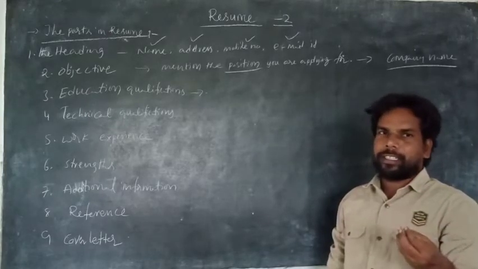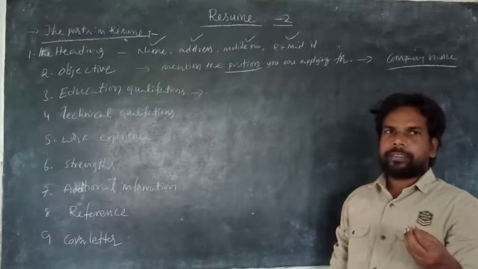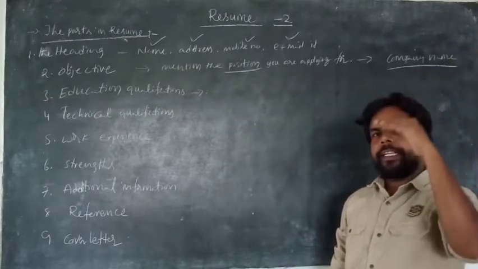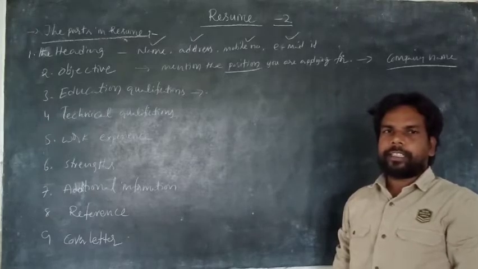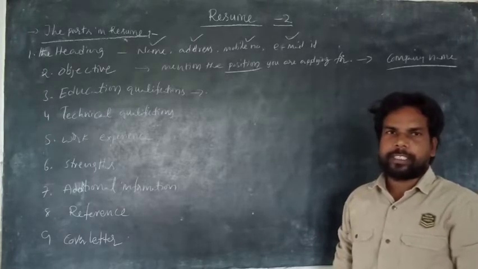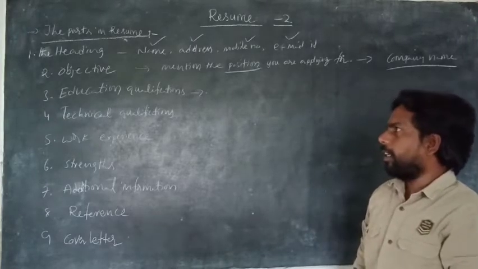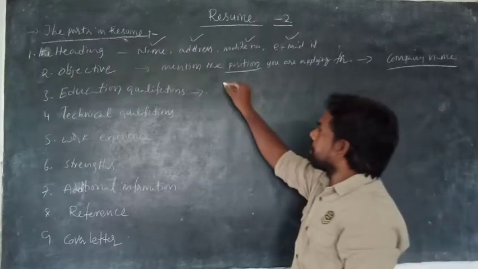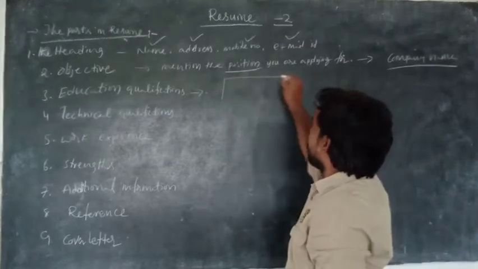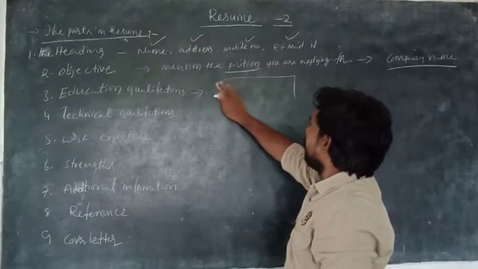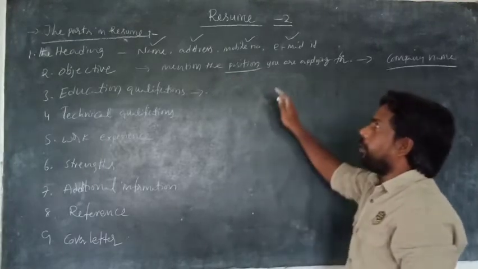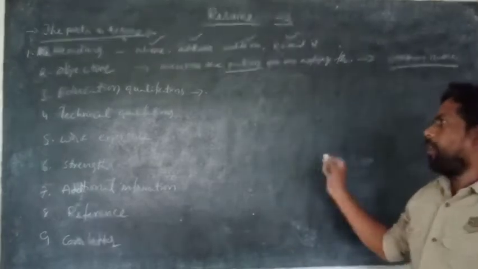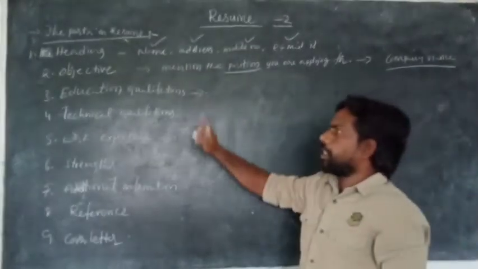Is it clear? MBA, degree, intermediate, 10th class. You need not write 8th class or 7th class or 6th class, only 10th class. In writing educational qualification, you must write in a proper manner. Don't write a table or anything. You can write it in the CV. This is the educational qualifications.